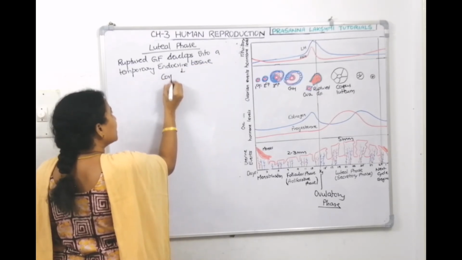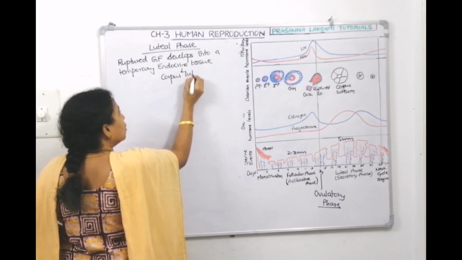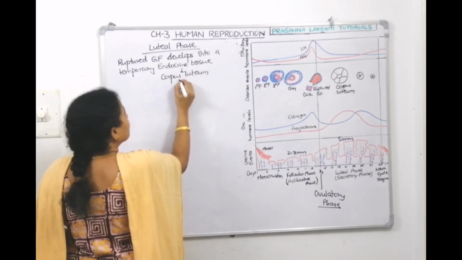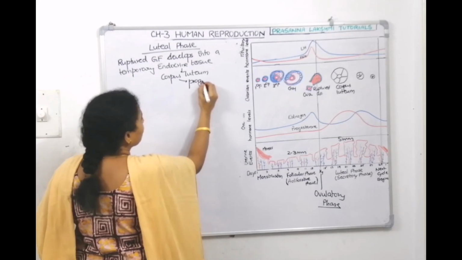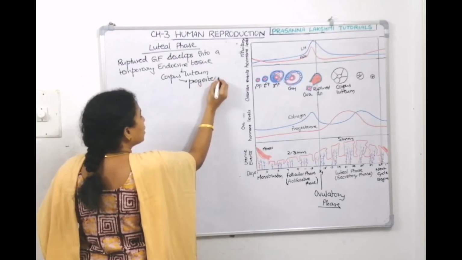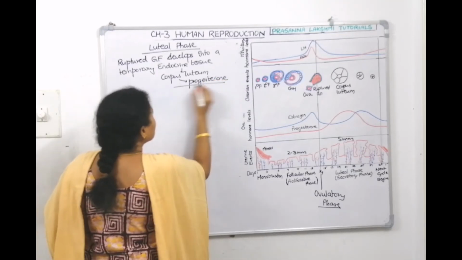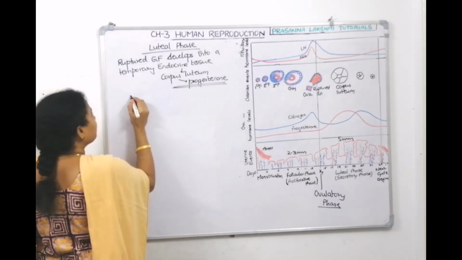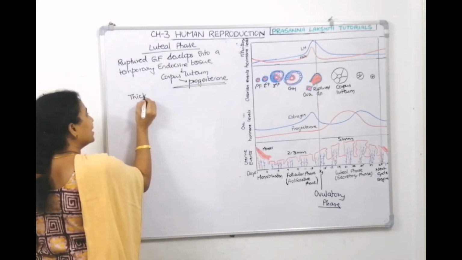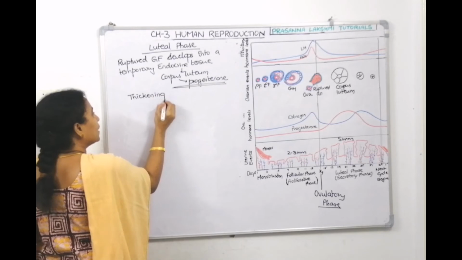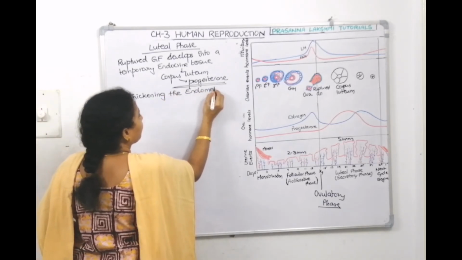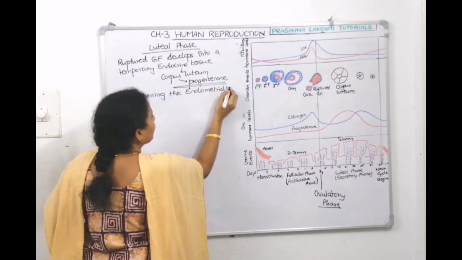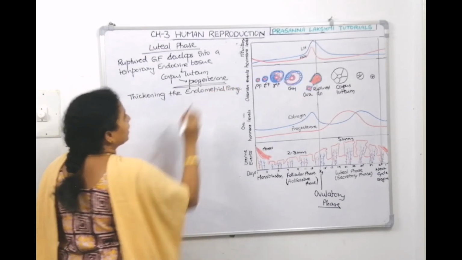It is corpus luteum, which starts secreting female pregnancy maintaining hormone called progesterone. Now, this progesterone helps in thickening the endometrial lining. Right? It helps in thickening the endometrial lining.